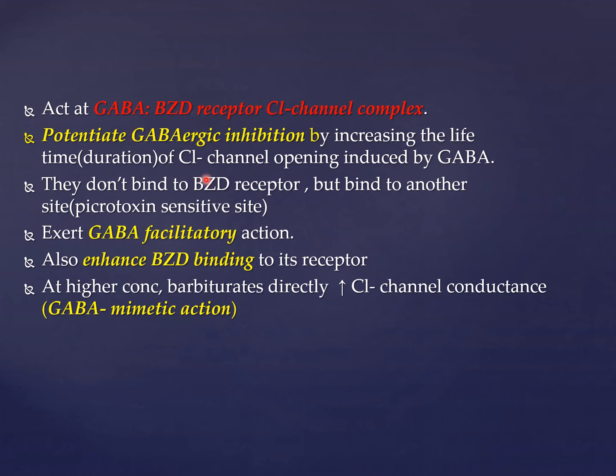Number one, by increasing the conductance of the chloride channel. It causes an increase in the duration of chloride channel opening, unlike the benzodiazepines, which increase the frequency of chloride channel opening. Similarly, they have GABA facilitatory effect. Similarly, they have GABA mimetic effect, which is different from benzodiazepines because they do not have any GABA mimetic effect. And they also enhance the benzodiazepine binding to its receptor. So these have multiple actions on this ion channel complex.